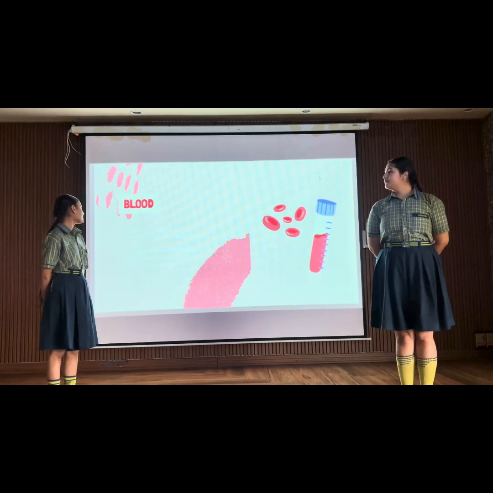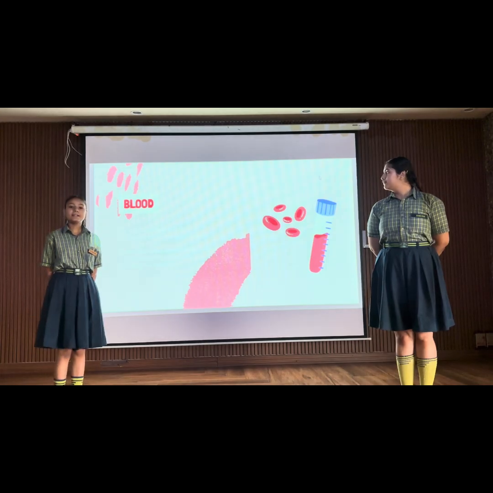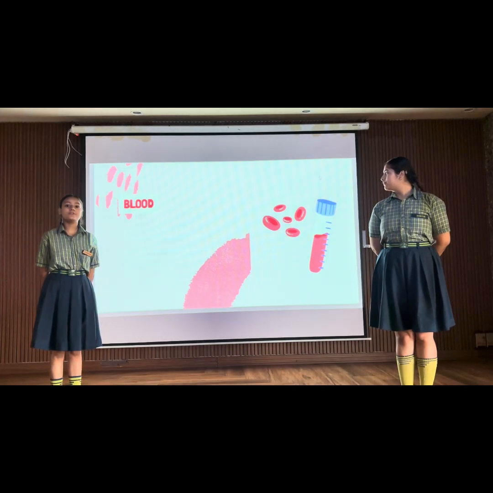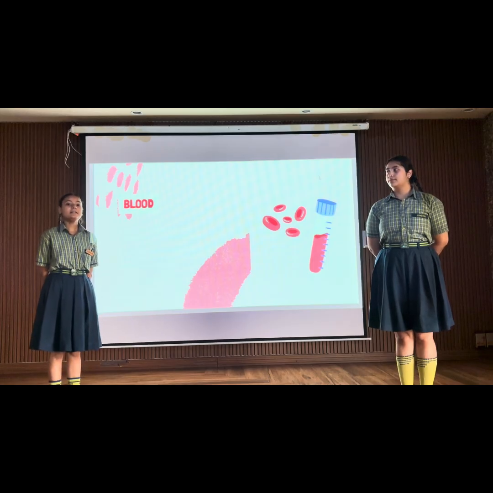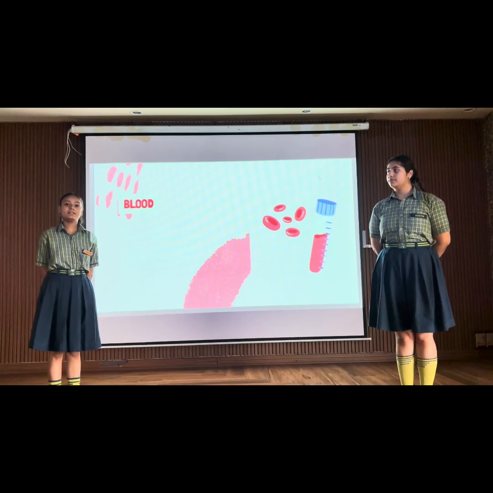Our next slide is the blood. Blood is a connective tissue which mainly consists of two parts: plasma, the fluid part, and the cellular elements, the solid part.